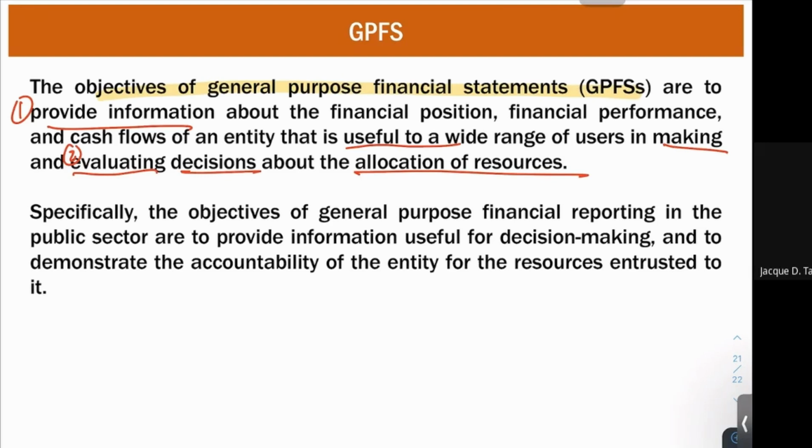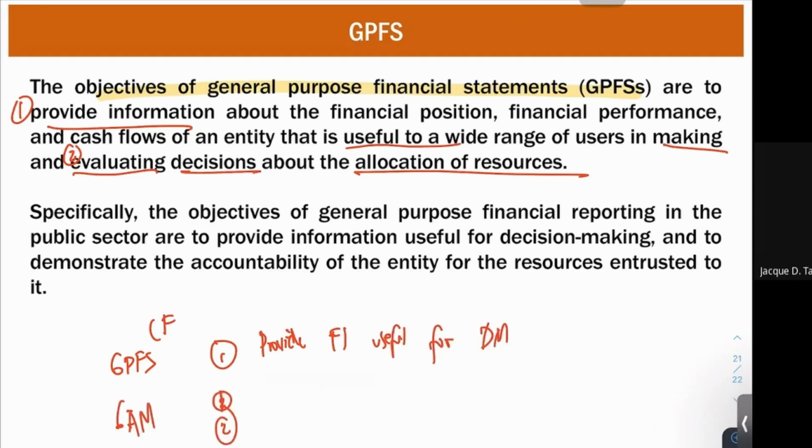So unlike in your conceptual framework, where the GPFS has only one objective, and that is to provide financial information useful for decision making, under your GAM we have two objectives. The first one, of course, is to provide financial information useful for decision making. And aside from that, it also provides for another objective, that is to evaluate decisions about allocation of resources.